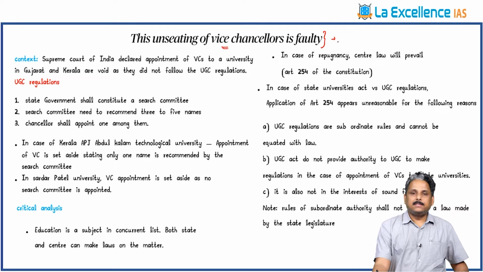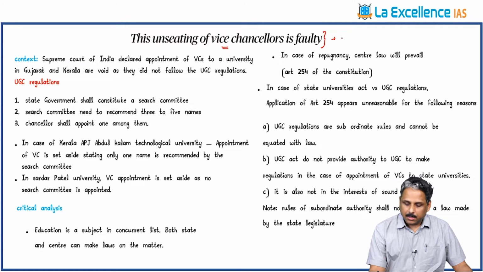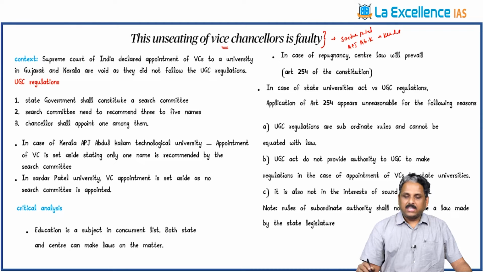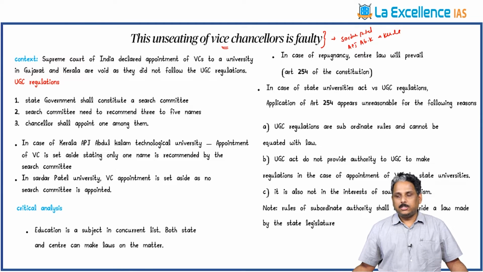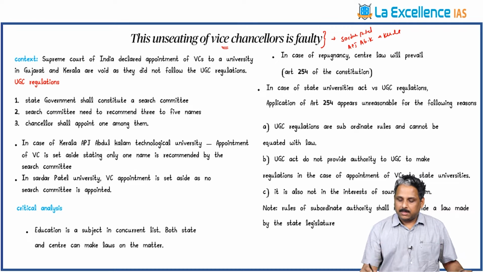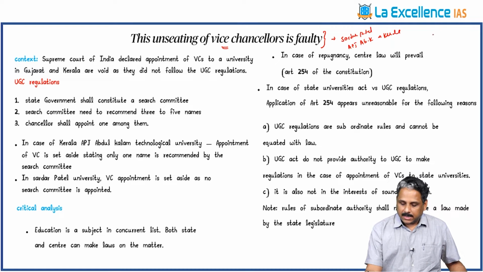The next article: unseating of vice chancellors faulty. Why is this article in news? Let me give you the context. You know Sardar Patel University in Gujarat and APJ Abdul Kalam Technical University in Kerala. The vice chancellors are being removed on the judgments of the Supreme Court. Why has the Supreme Court given an adverse judgment? Let us try to understand the context over here.